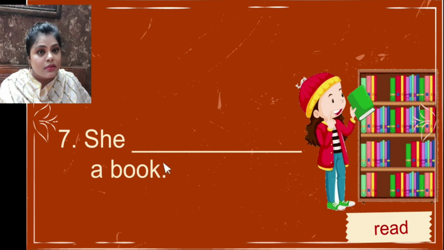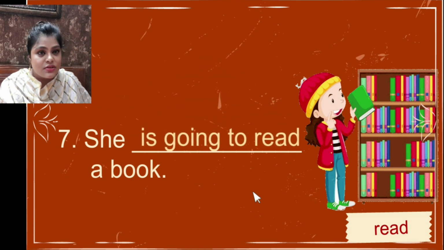She is going to what? Read. Very good. She is going to read a book. Let's see the answer here. She is going to read a book. Okay, let's see the next sentence.